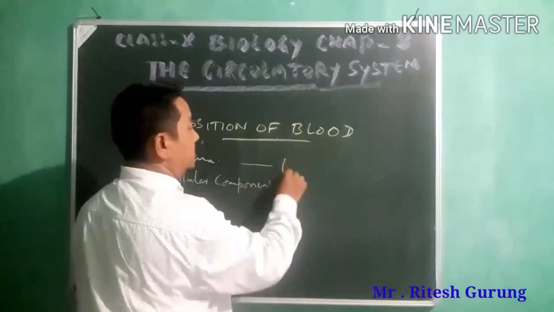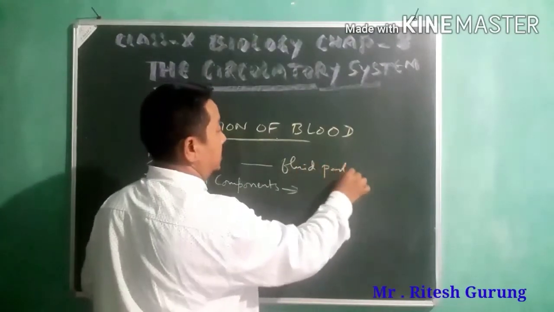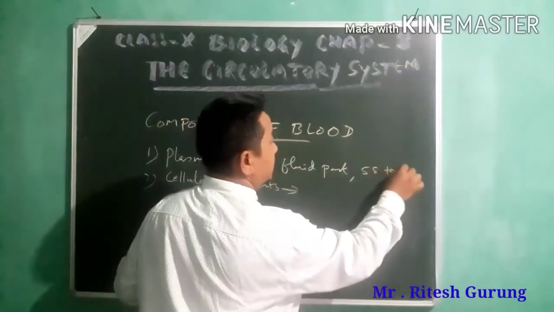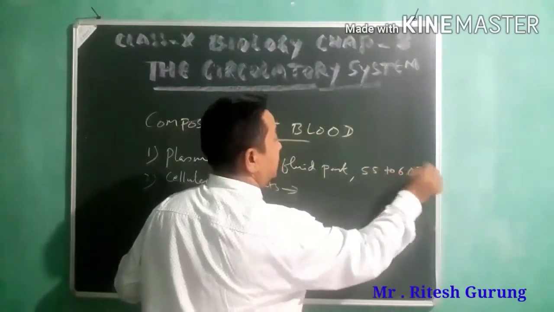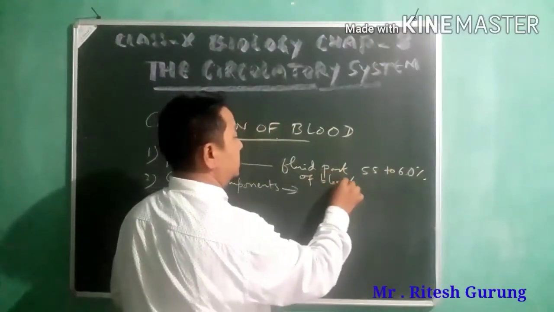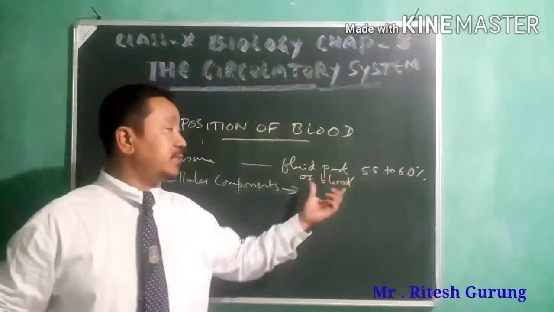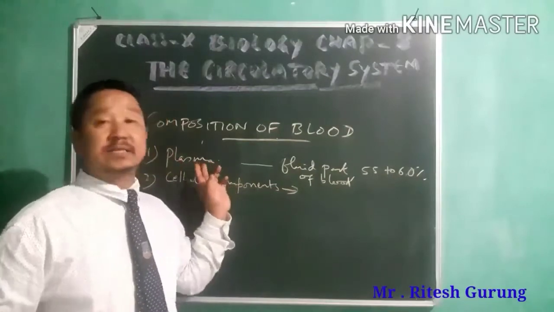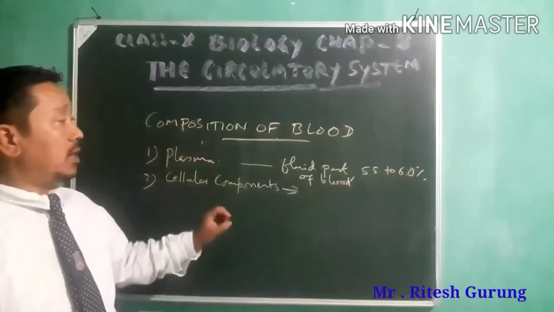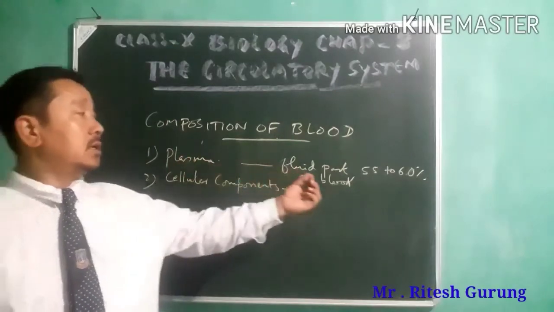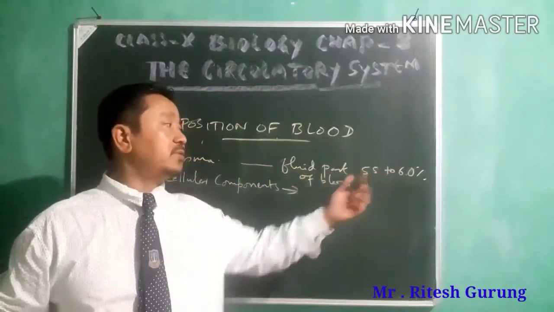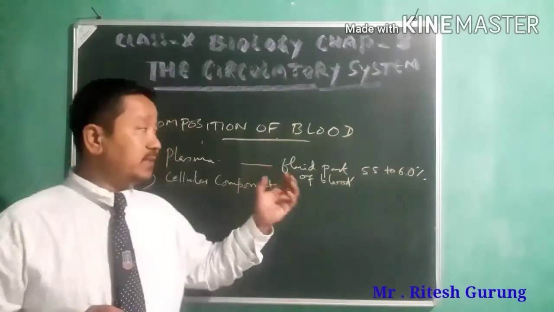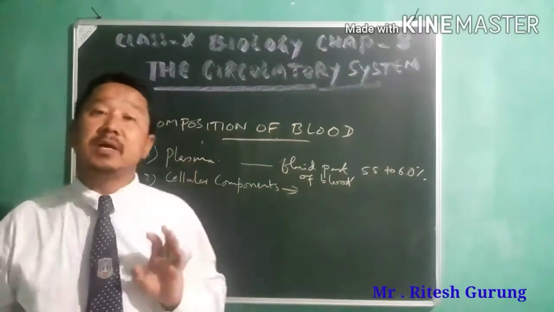The fluid portion of the blood is called plasma, which is found how much? 55 to 60% in the blood. That means 55 to 60% of blood is composed of plasma.